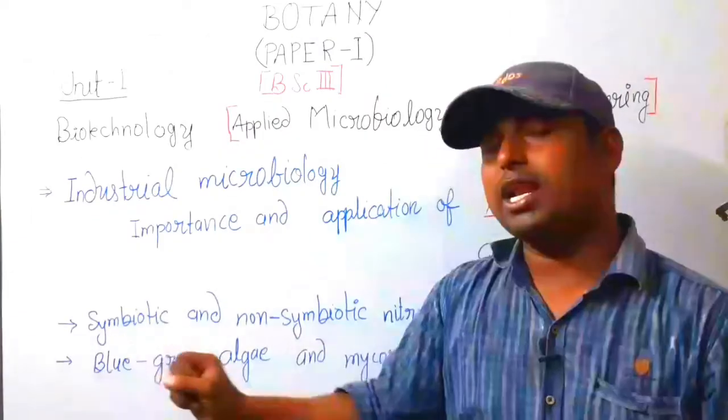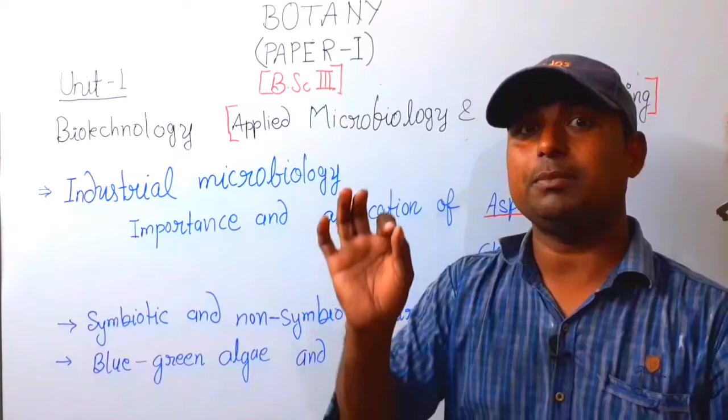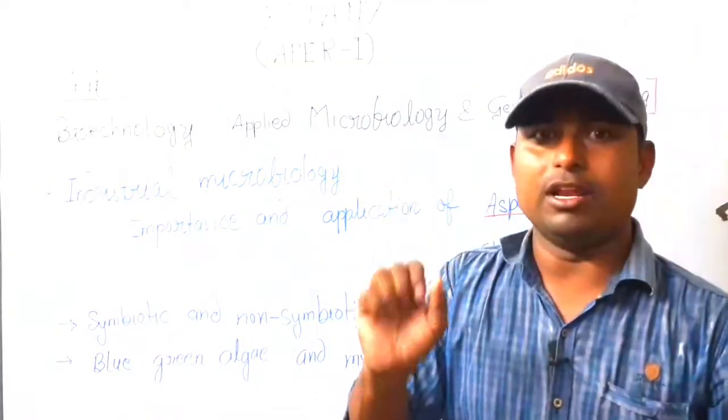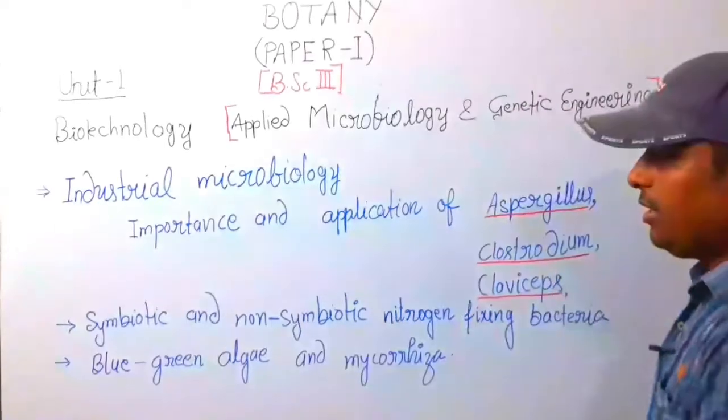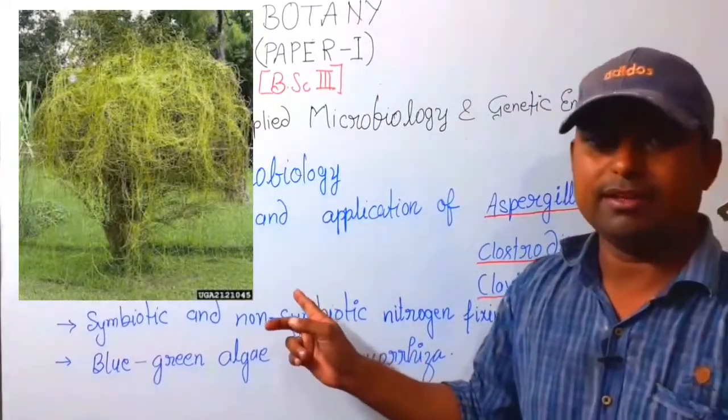We will discuss it mostly, importantly and broadly. Non-symbiotic relation is also important. Nitrogen fixing bacteria associate with leguminous plants, fixing the nitrogen in the plant.